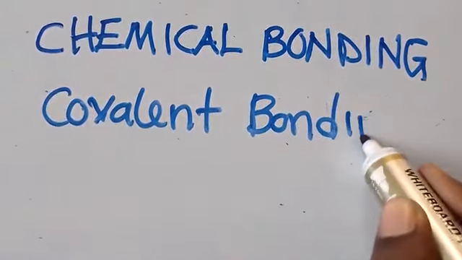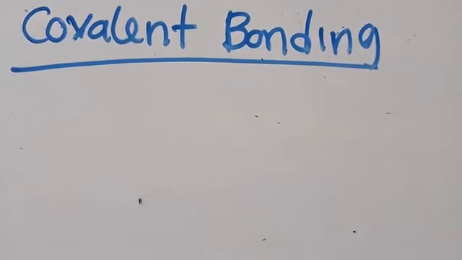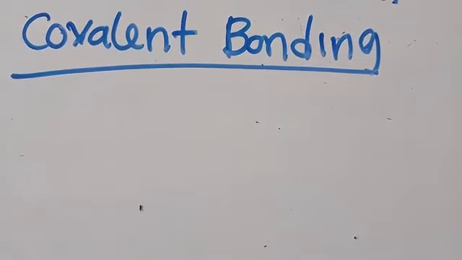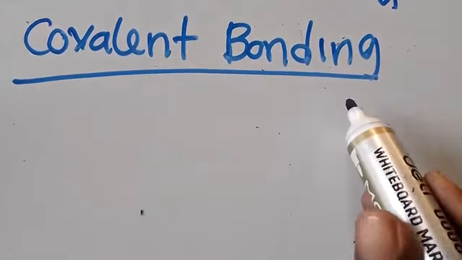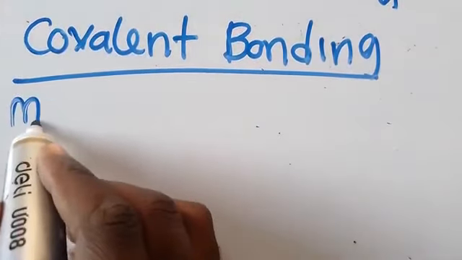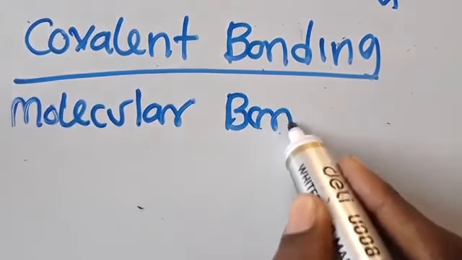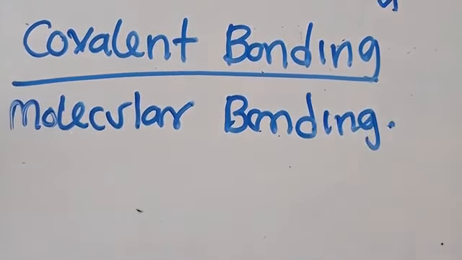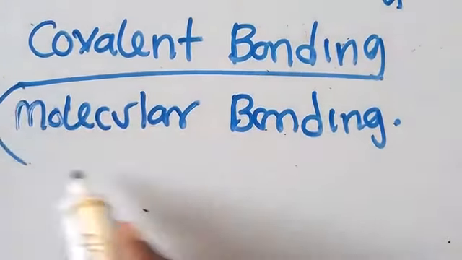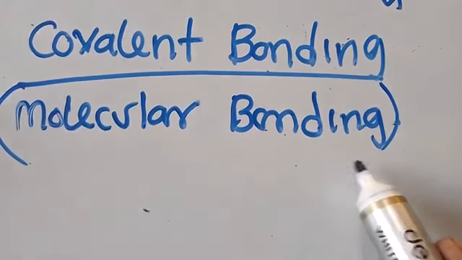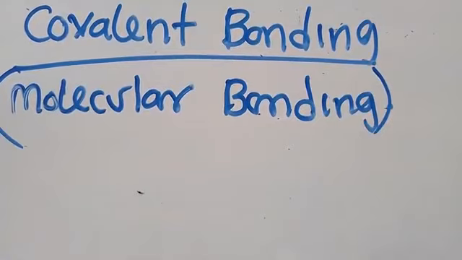So let us now talk about covalent bonding. What is covalent bonding? This one also has another term. Apart from covalent bonding, we can call this molecular bonding. You can call it molecular bonding, just one and the same. So when I'm talking about molecular bonding or covalent bonding, it's just one and the same thing.